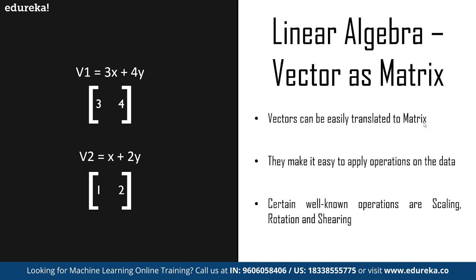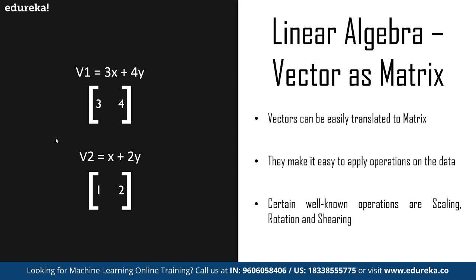We can make an algorithm that can learn the factors of the pixels and perform better when it comes to getting the output. For example, let's say vector v1 is 3x plus 4y, and vector v2 is x plus 2y, right? So how do we transform them into matrices? We have to use the concept that we discussed in the matrix introduction part.